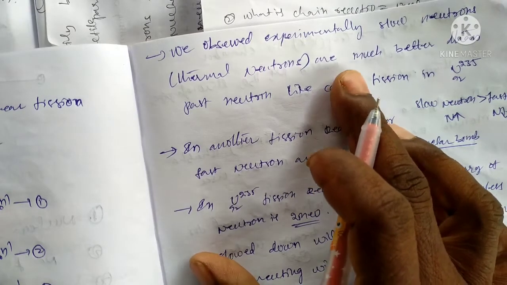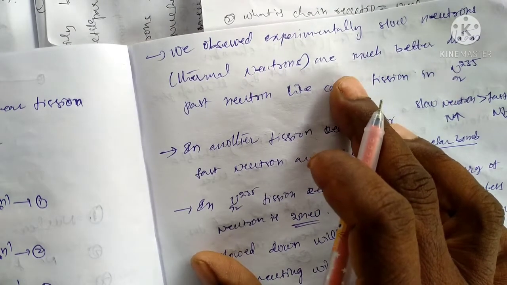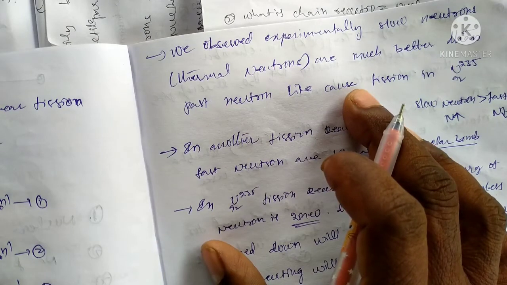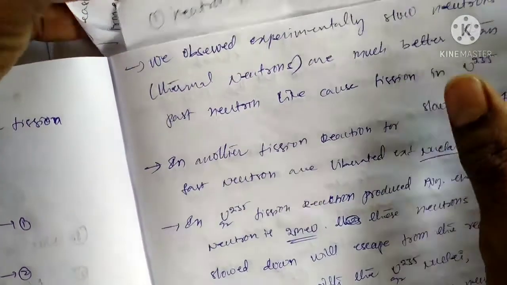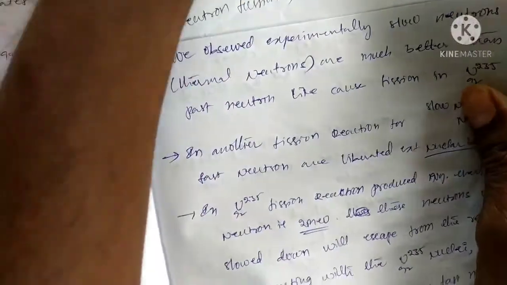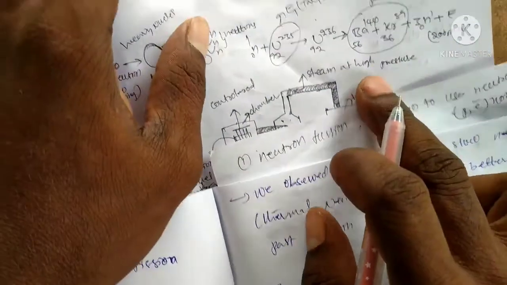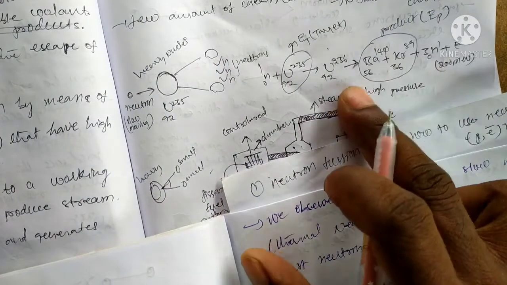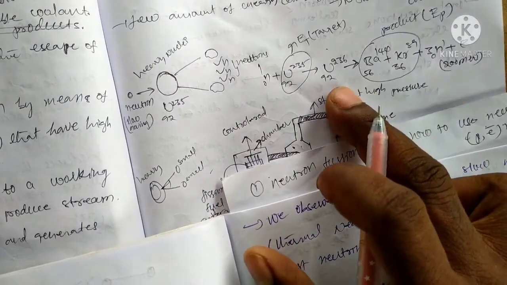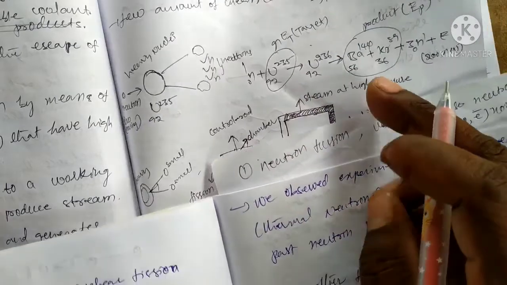The heavy nucleus breaks into two other nuclei, and they also give off some energy. This is an example of the chain reaction, or nuclear fission reaction, in the nuclear reactor.